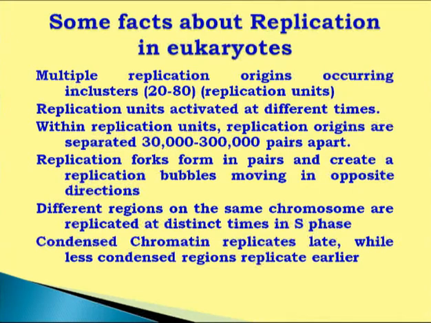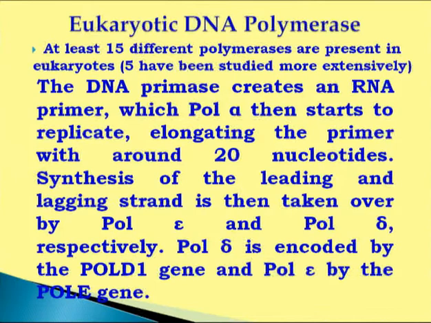And in the case of eukaryotes, we know that eukaryotic DNA sequences are highly associated with histone protein, what we call chromatin. So this chromatin replicates late, while less condensed regions replicate earlier, meaning there will be two types of chromatin in eukaryotes, called euchromatin and heterochromatin. Euchromatin is less condensed, so it can replicate faster as compared to heterochromatin, and after replication the histone proteins associate and a complete chromosome forms, what we call chromosome replication.